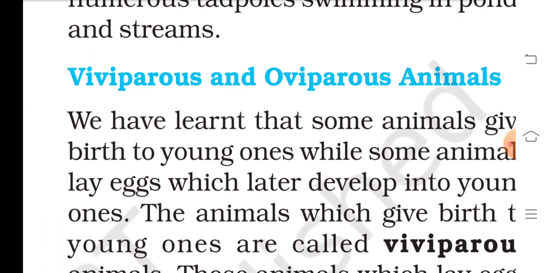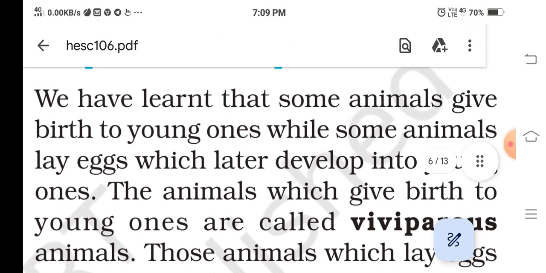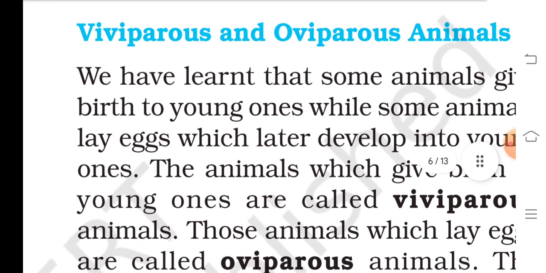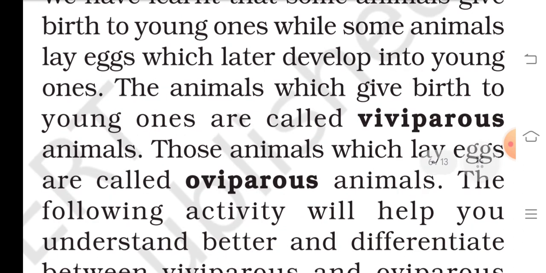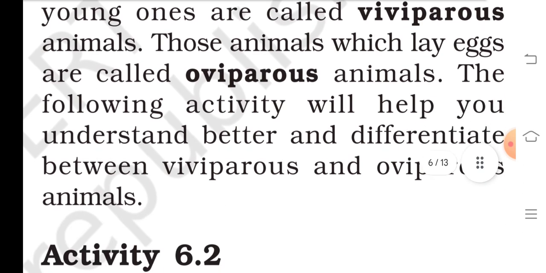Viviparous and oviparous animals. We have learned that some animals give birth to young ones, while some animals lay eggs which later develop into young ones. The animals which give birth to young ones are called viviparous animals. Those animals which lay eggs are called oviparous animals.